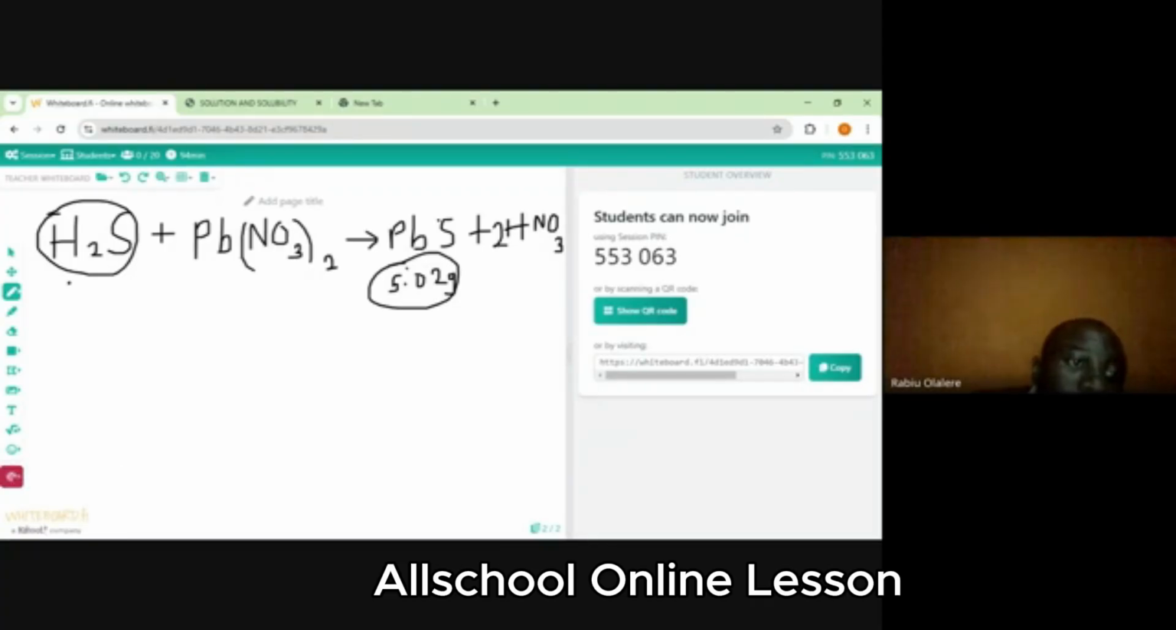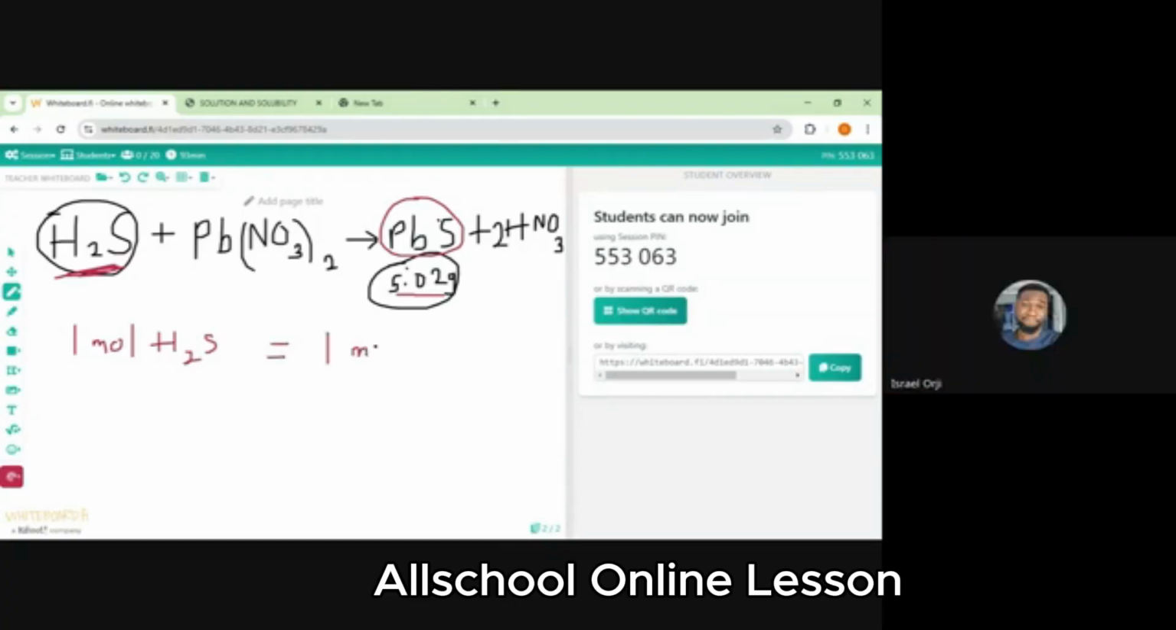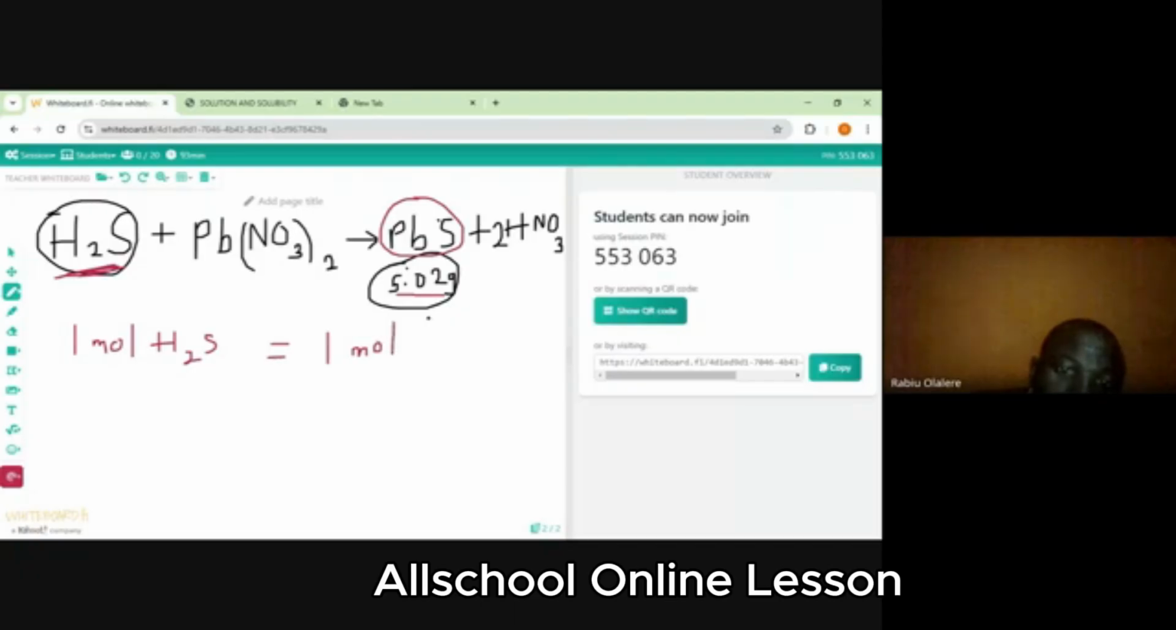So what you just do here is this. You obtain the volume of H2S that will produce 5.02 gram of PbS according to the equation. If you look at the equation, you are dealing with H2S and PbS. So according to the equation, 1 mole of H2S gives us 1 mole of PbS. Right? Now let's convert it to mass.